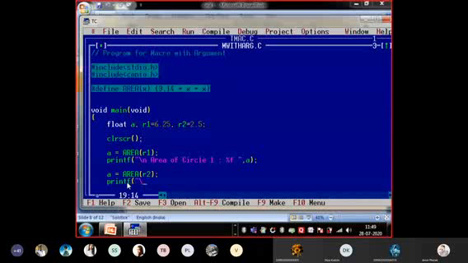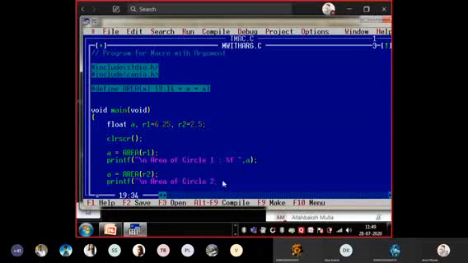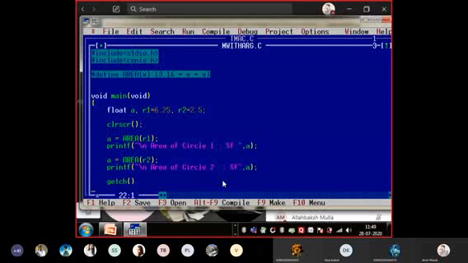Make a habit of starting the printf always with slash n. For simplicity, I am calling this circle 2. Again I use percentage F comma A semicolon, and end with getch. This is the program we are doing.